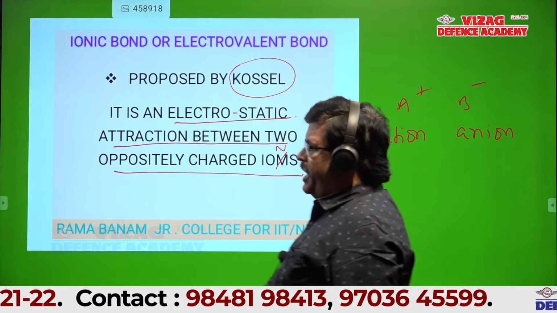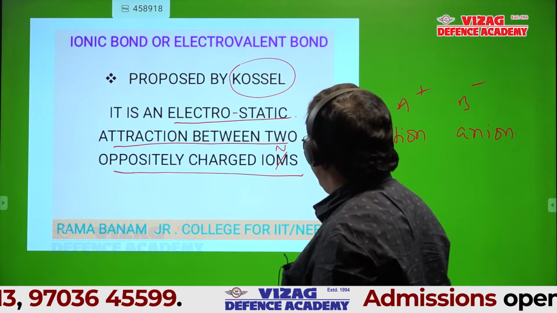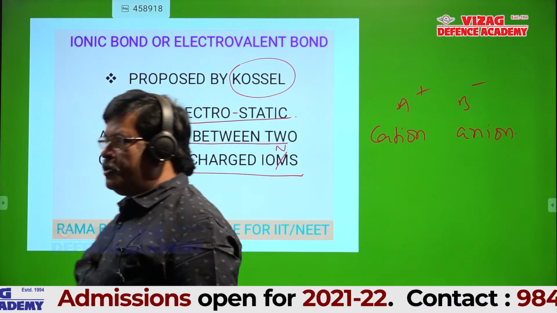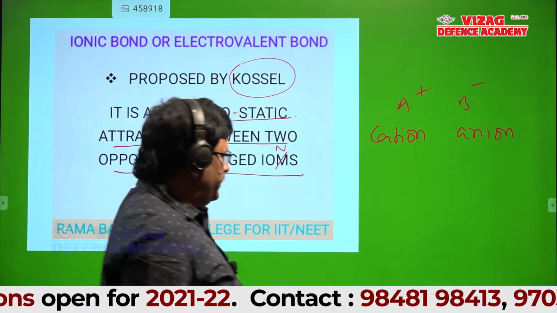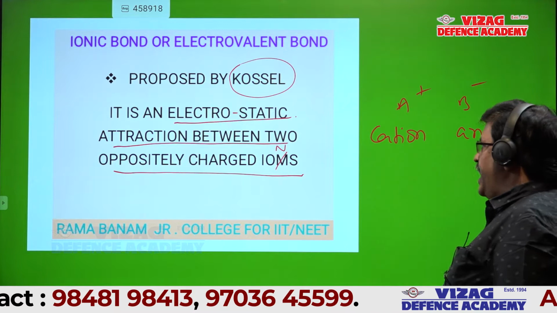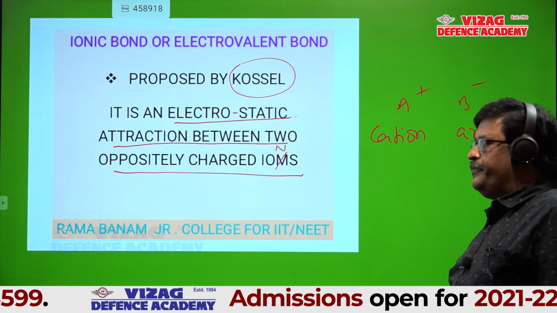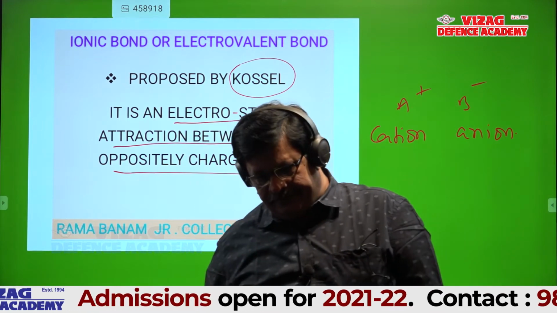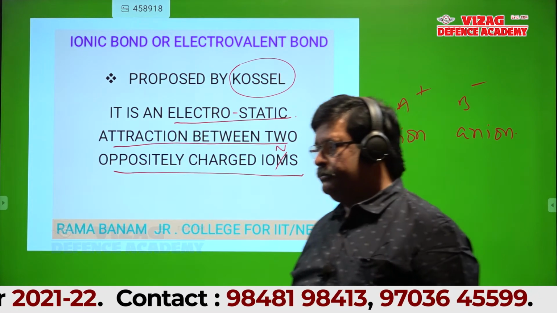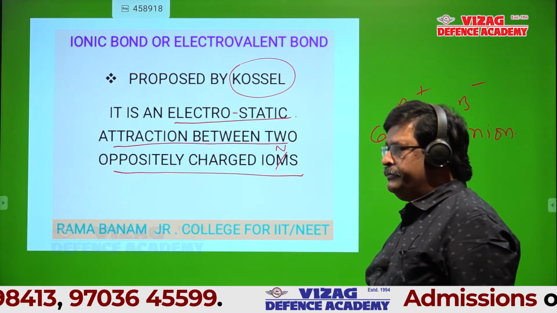It is an electrostatic attraction between two oppositely charged ions. Is it okay? Yes, sir.